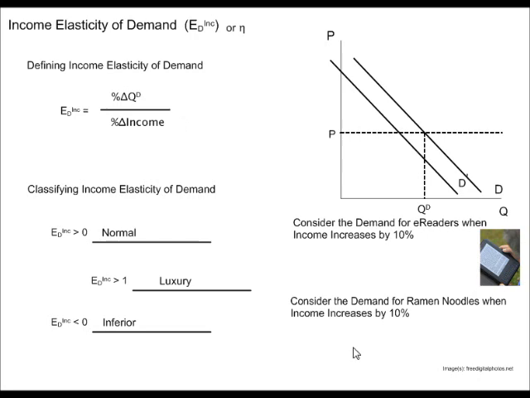Again, your income goes up, the things you buy less of, those are your inferior goods. Or conversely, when your income goes down, the things you buy more of, those are also inferior goods. So we've defined it, we've figured out how to classify it, and fundamentally on a graph, it tells us how much demand has changed. It's telling us the responsiveness of quantity demanded, this time to a change in income.